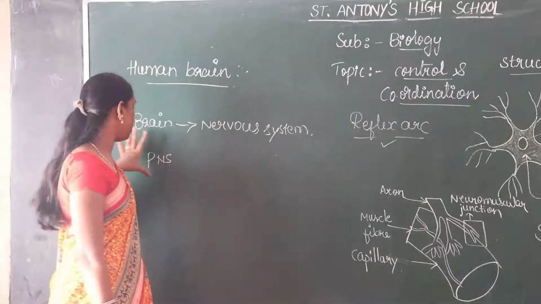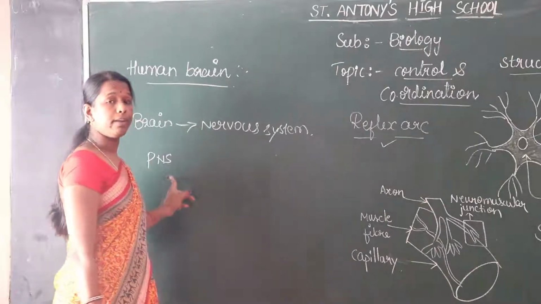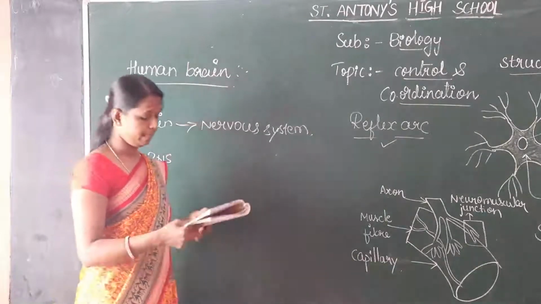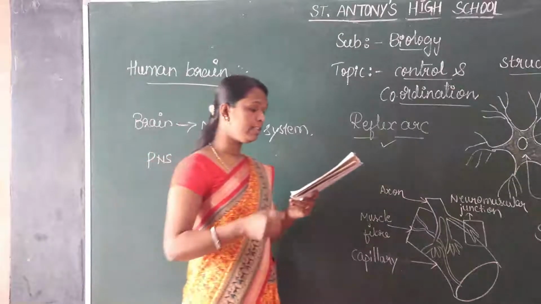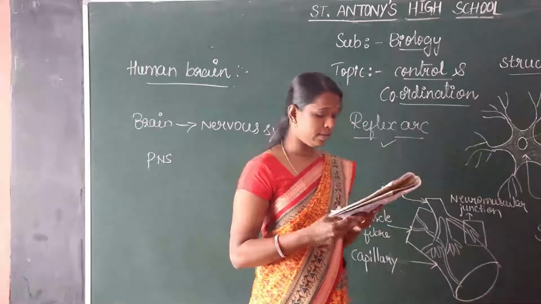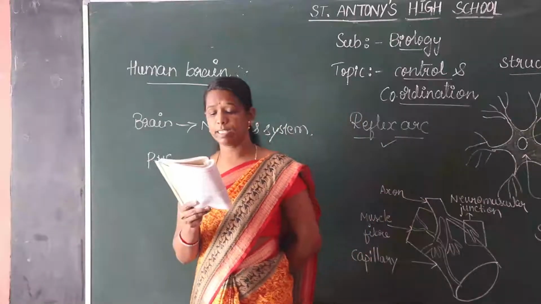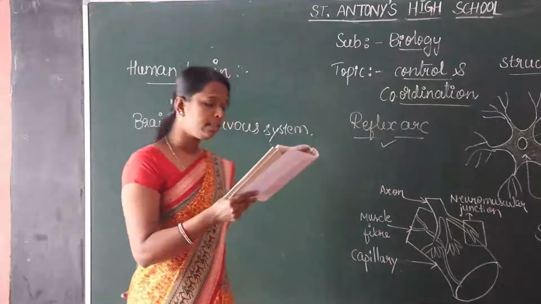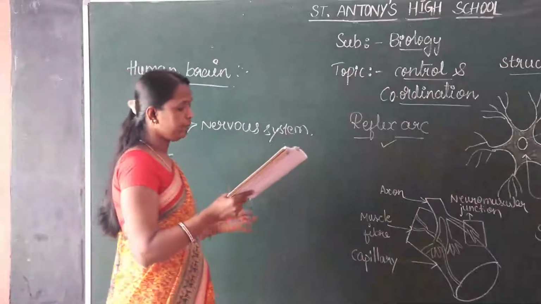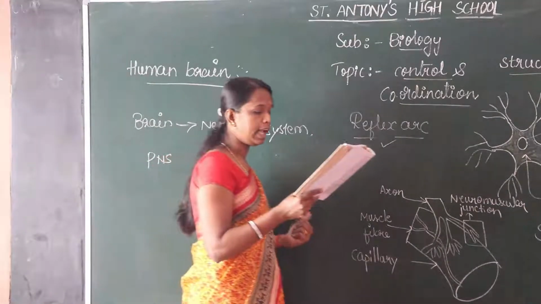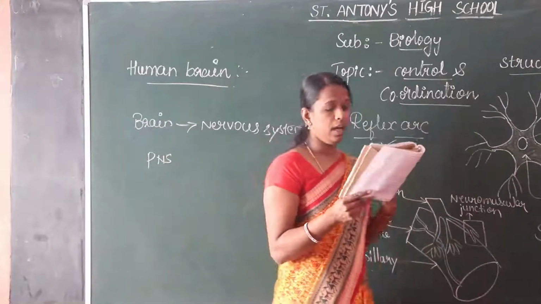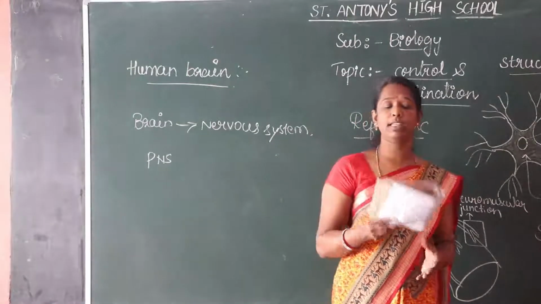Which system does the central nervous system control? The peripheral nervous system. The peripheral nervous system is controlled by cranial nerves arising from the brain and spinal nerves arising from the spinal cord. This is accomplished through a complex design. The brain has three major regions.